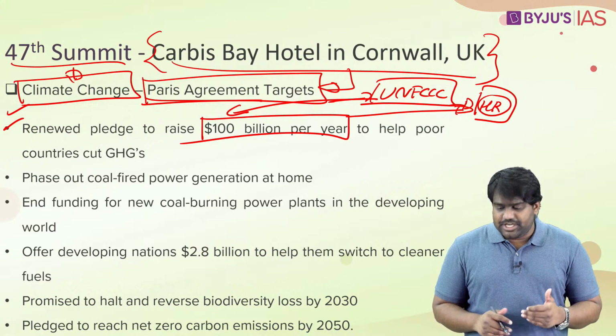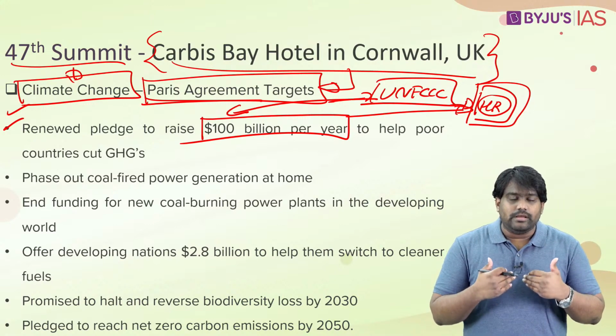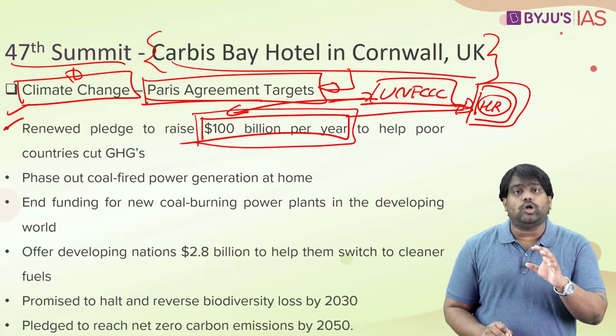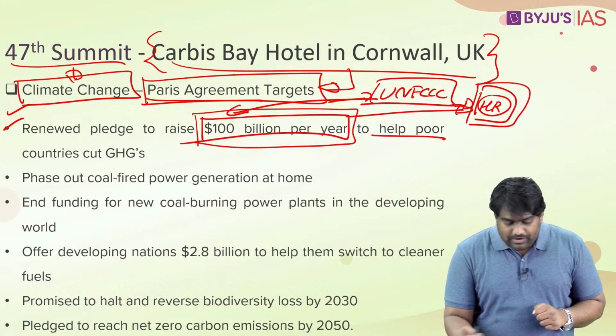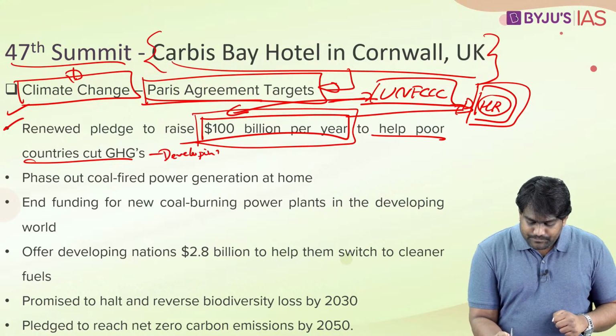Developed countries had accepted their historical emissions and promised to set up a $100 billion fund every single year to finance climate change initiatives in small developing nations.